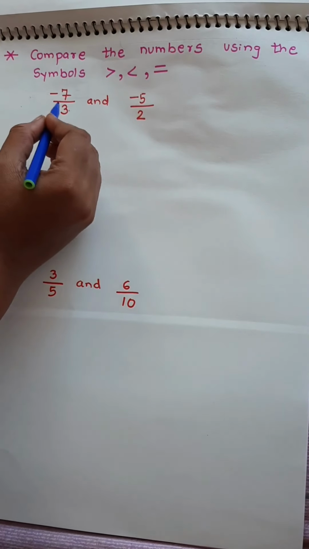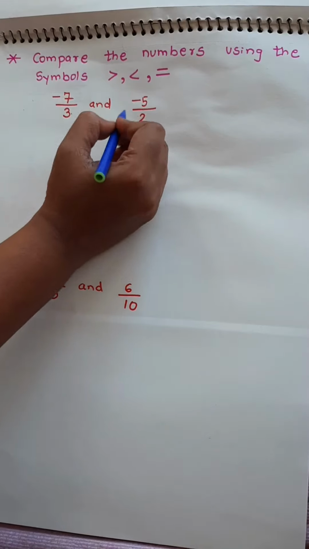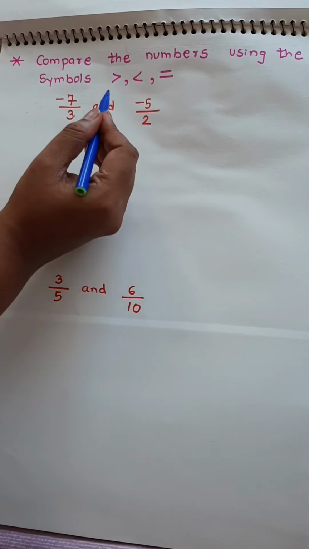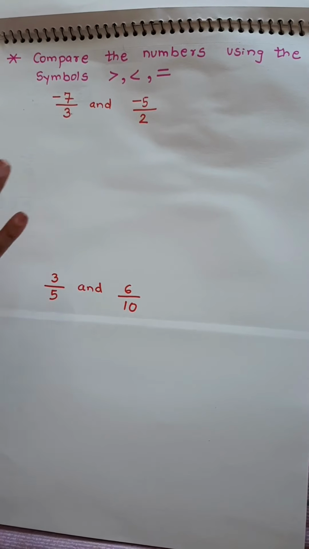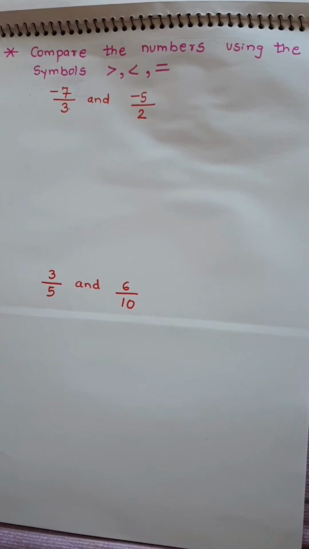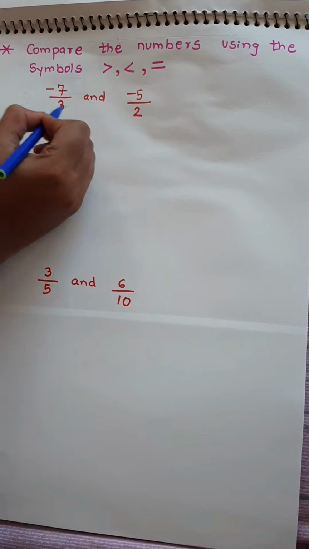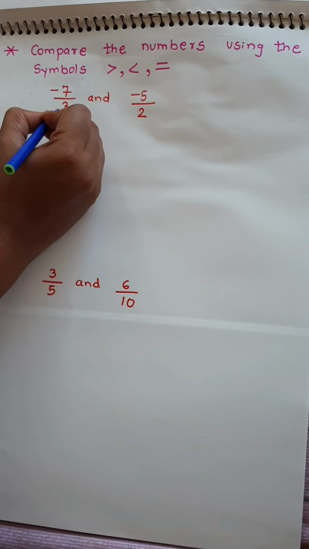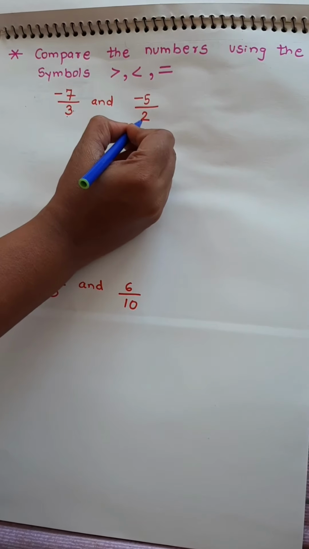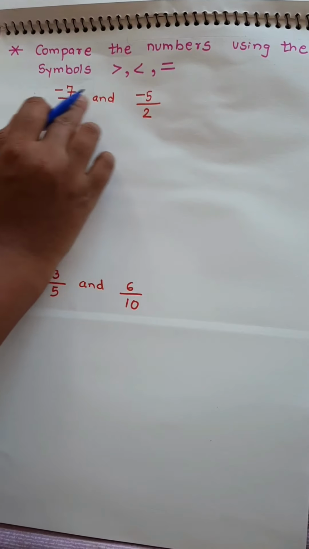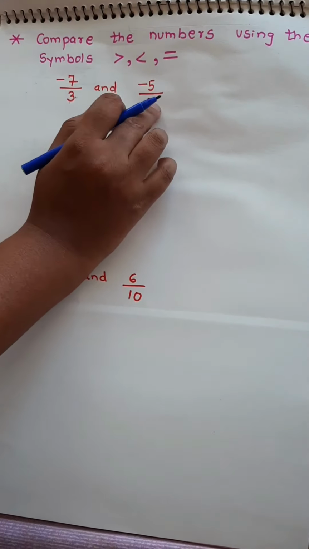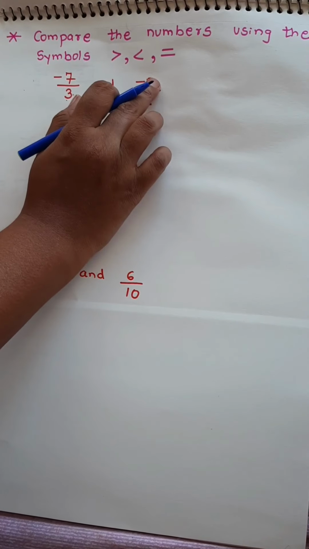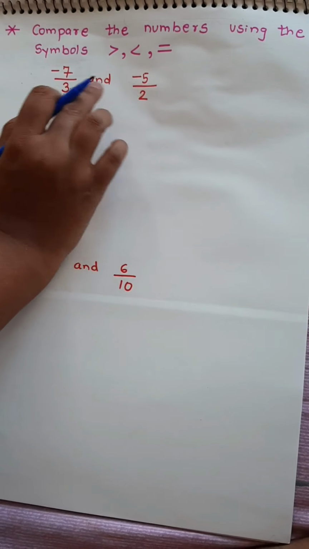Now questions are given as you are given the fractions and you are asked to compare the numbers using the symbols greater than, less than, or equal to. Let's revise the 5th standard concept that you have to make the denominator same. If the denominator is 3 and the denominator is 2, somehow try to make the denominator same. Now I know 3 2s is 6 and 2 3s is 6. Don't worry about the numerators. At present just worry about the denominators.